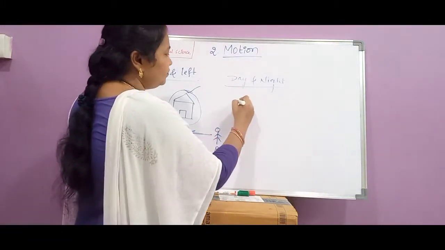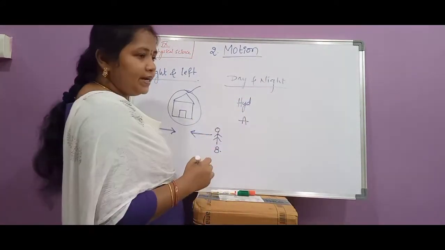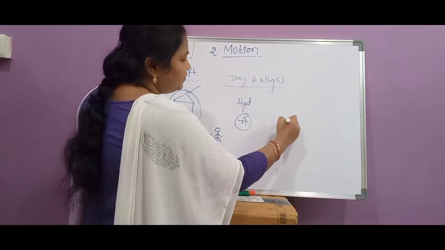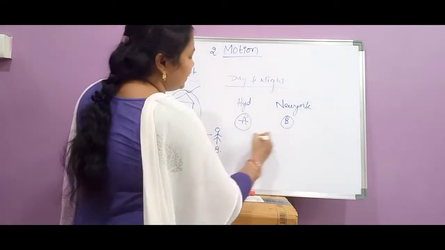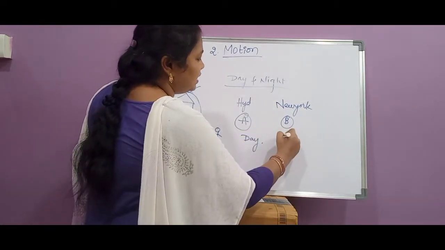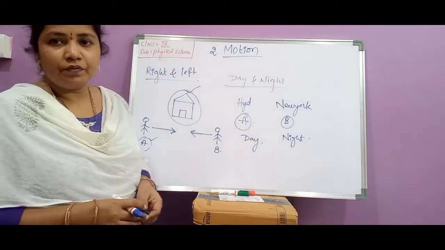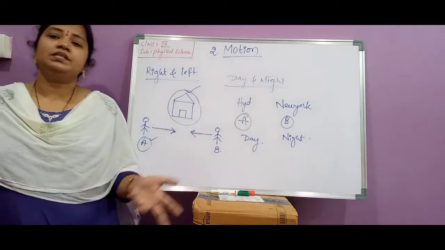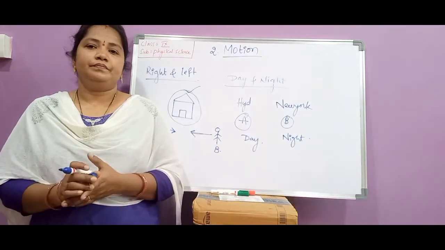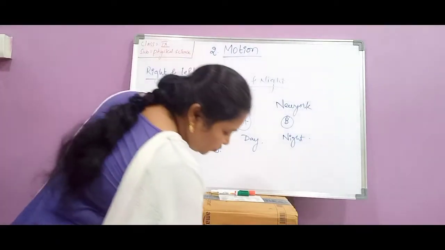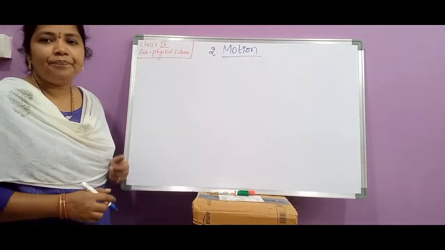If the person A is living in Hyderabad and it is daytime for him, and if person B is living in New York or somewhere in America, then it will be night time. If the day is for person A, then for person B it will be night time, depending upon the observer who is observing. So in our daily life we come across many such situations where the answer depends upon the observer. So this is called relative. Relative motion we will be seeing with more clarity. Now we will try to see what is relative motion.